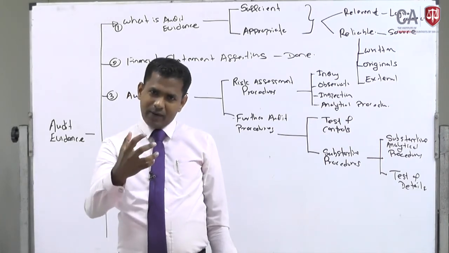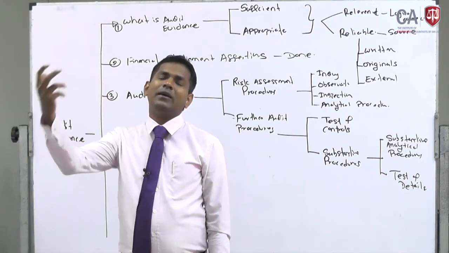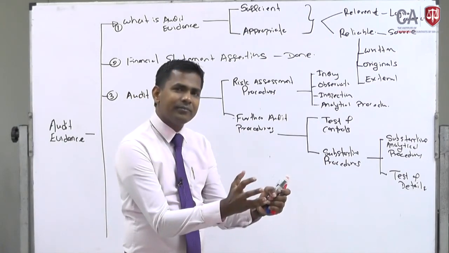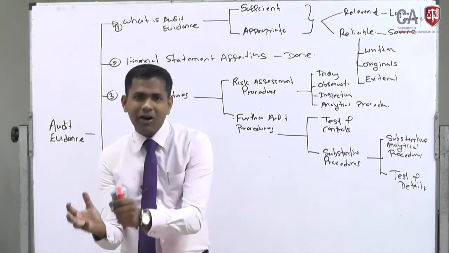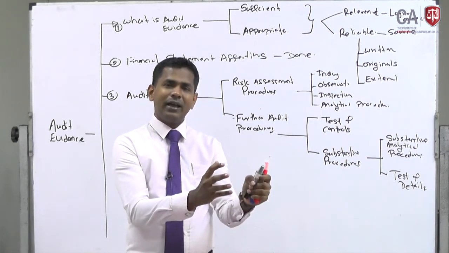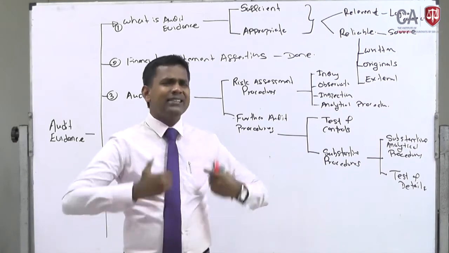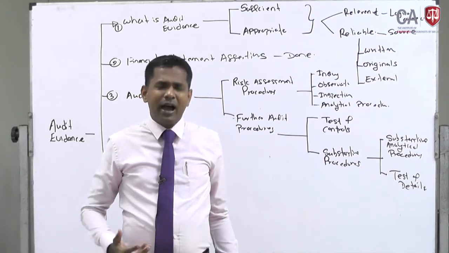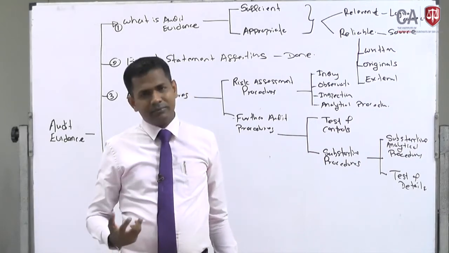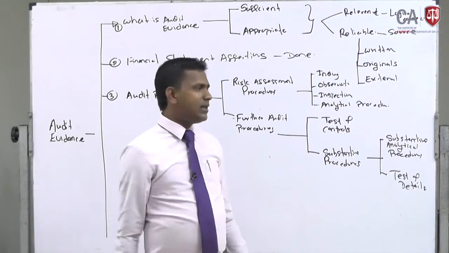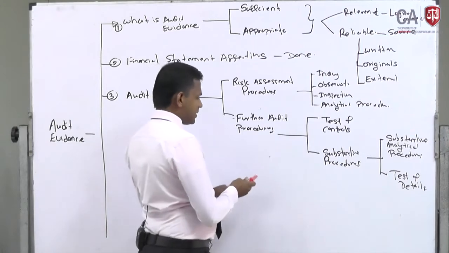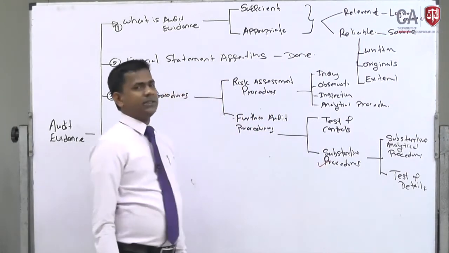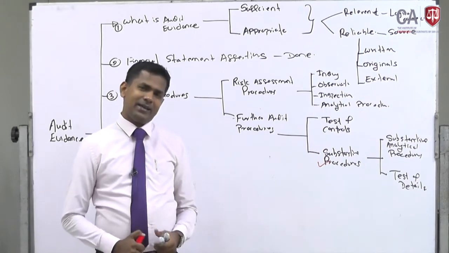The auditor himself is engaged in gathering the audit evidence and incurs a lot of time. The auditor himself is gathering the information and getting comfort. That type of procedure is called substantive procedures, right?